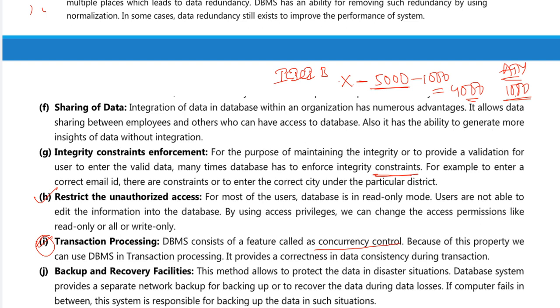So from the ATM they need to update the ICICI Bank database. Since 1,000 rupees is deducted from the existing 5,000, you should get a message that your currently available balance is 4,000 rupees.